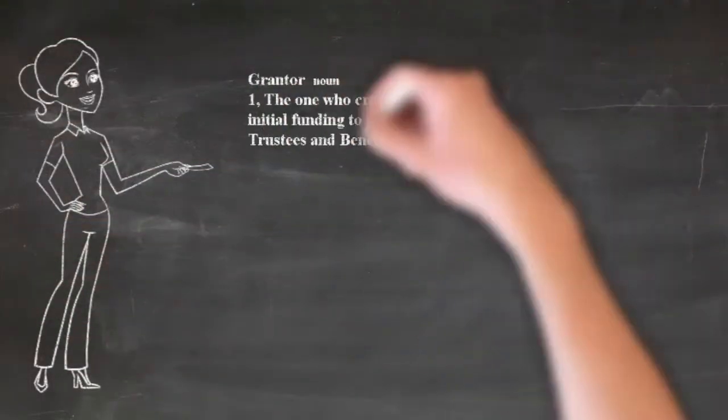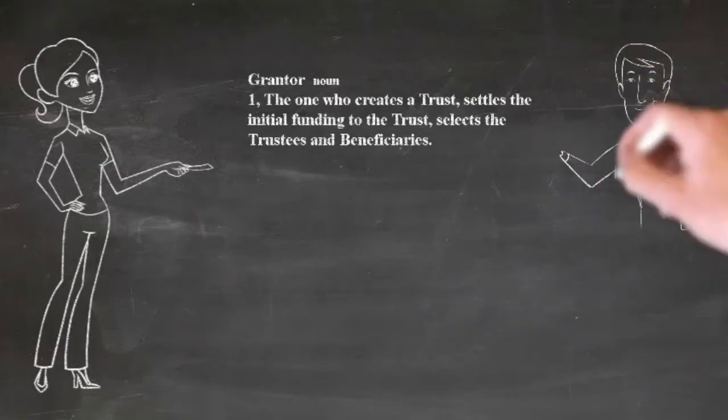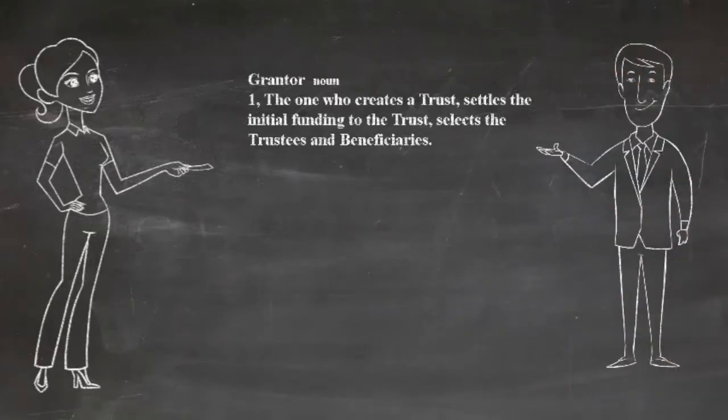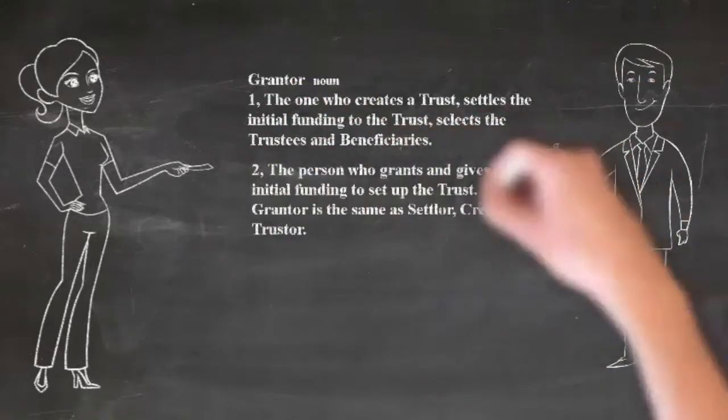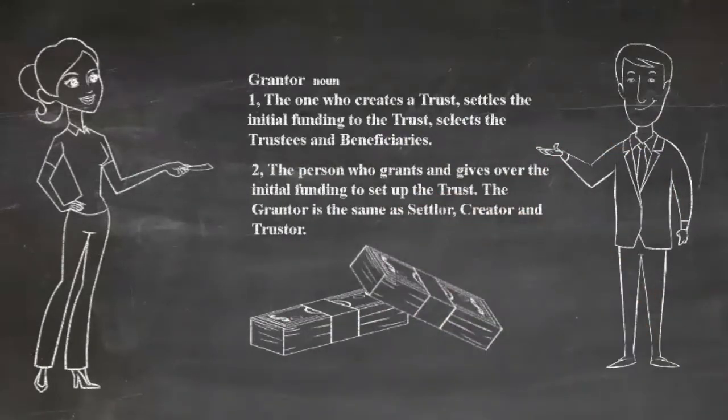Hey Addison, could you give them the definition of a grantor, beneficiary, and corpus? Grantor. 1. The one who creates a trust, settles the initial funding to the trust, selects the trustees and beneficiaries. 2. The person who grants and gives over the initial funding to set up the trust. The grantor is the same as settlor, creator, and trustor.